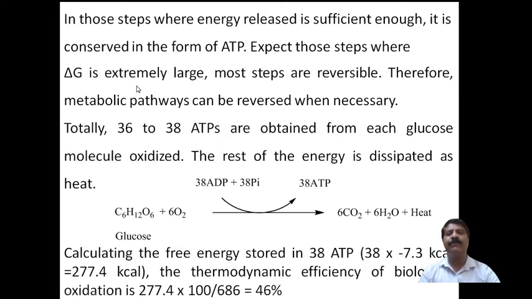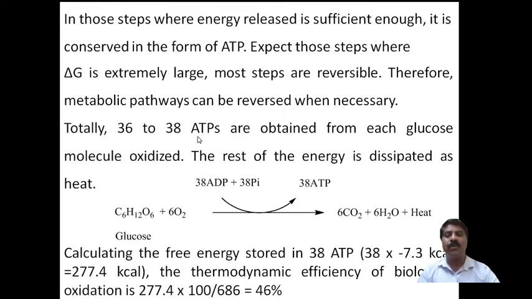Except for those steps where delta G is extremely large. During the catabolism processes, the energy released is very high, that is, delta G naught will be high. Most steps are reversible. Therefore, the metabolic pathway can be reversed when necessary.